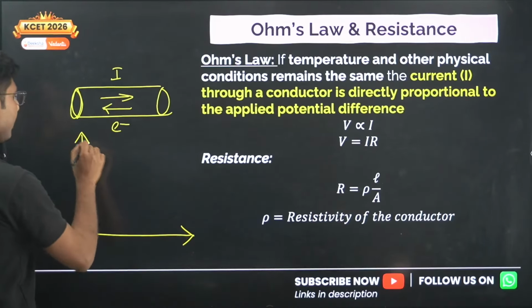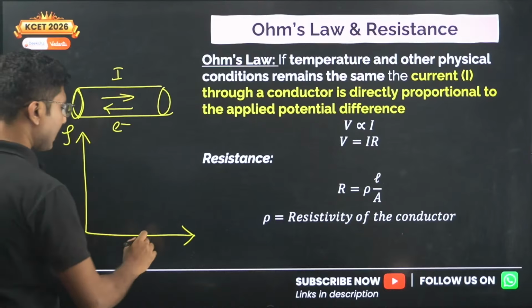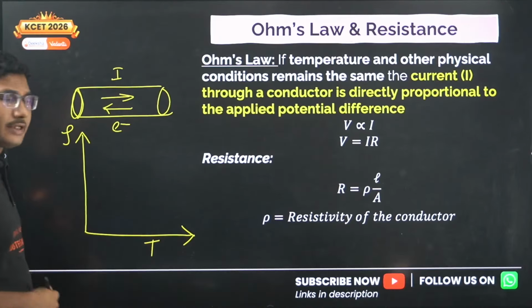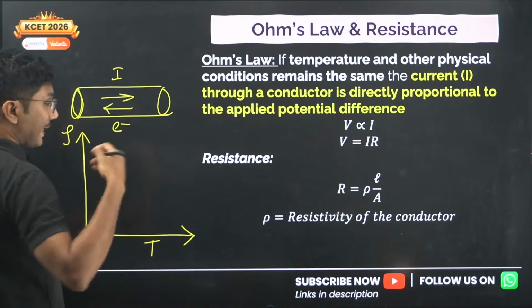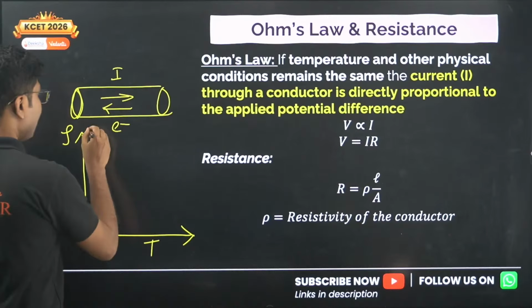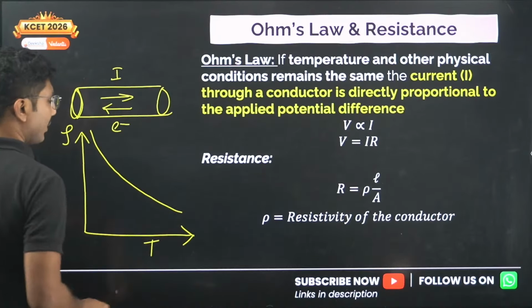So if you plot the resistivity versus temperature graph, then for conductors, for metals or any other conductor, the resistivity decreases. Okay, this is conductor.